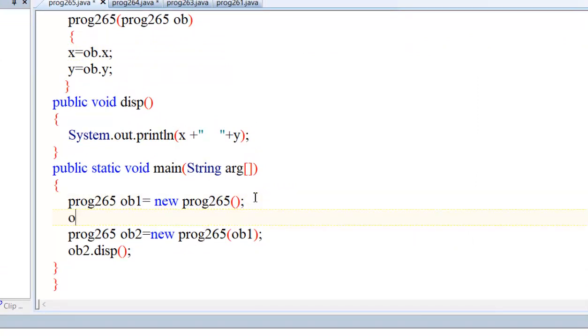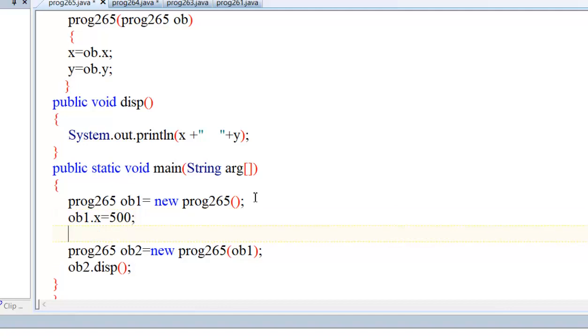I want to change the value. Object 1 of x equal to say 500 and object 1 of y equal to 600. Okay. I want to pass this object.